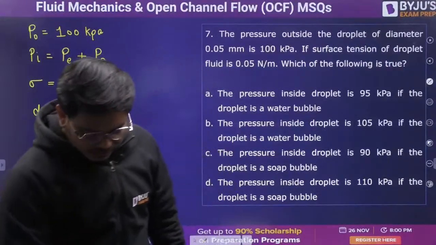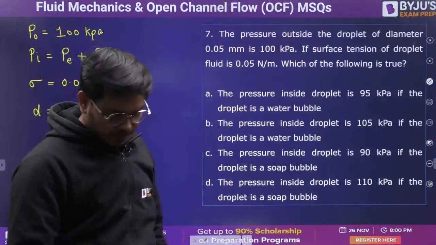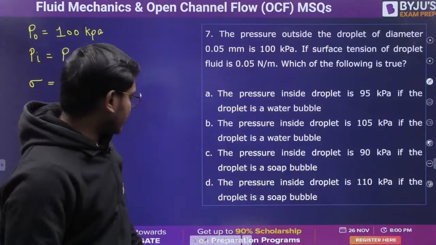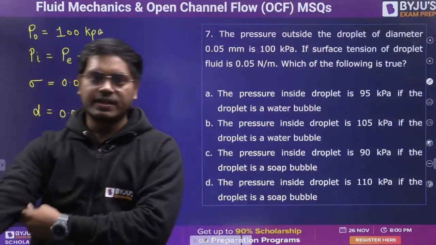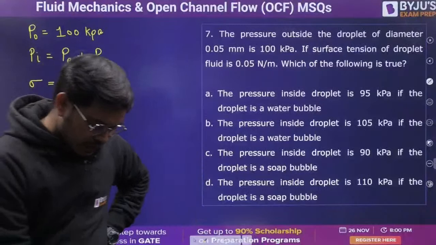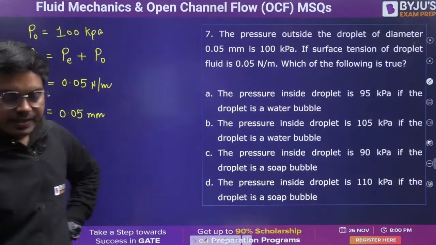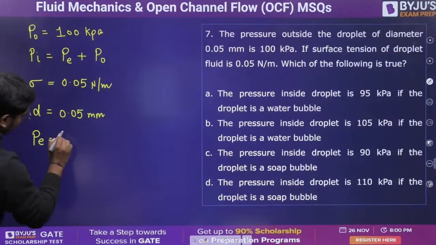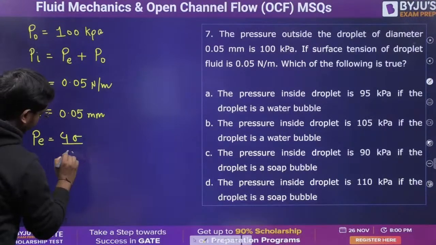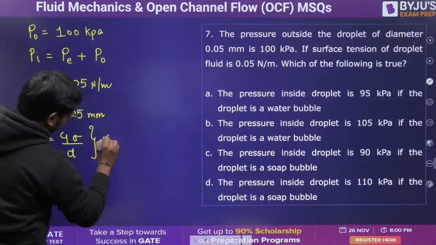So what are the conditions for soap bubble and the other case, the water bubble? They should have said water droplet and soap bubble, because that is the right word to use here. Come on guys, anyone? When I talk about the water droplet, it is 4 sigma by D, right? The excess pressure here is 4 sigma by D, and this is for droplet only.